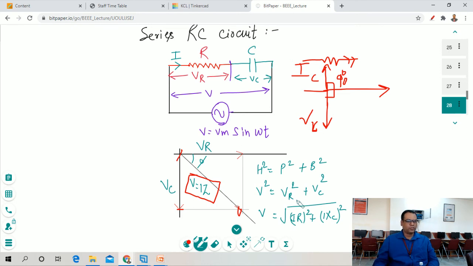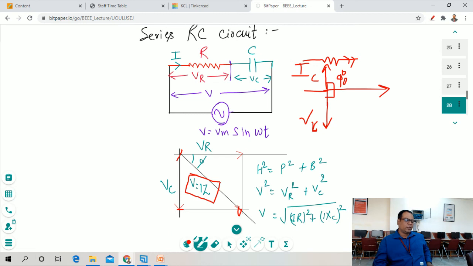Using the Pythagoras theorem, we can calculate the values for voltages and currents. According to the Pythagoras theorem, H square is equal to P square plus B square, where we have to put in the values across these components. So H becomes V, P becomes VC, and B becomes VR. Okay, so we put all the values across the resistor and capacitor.